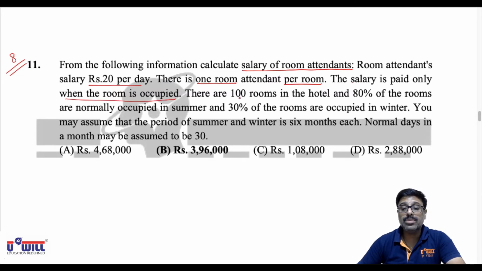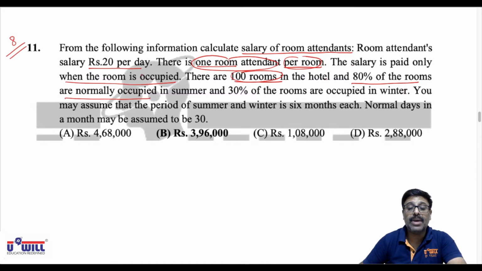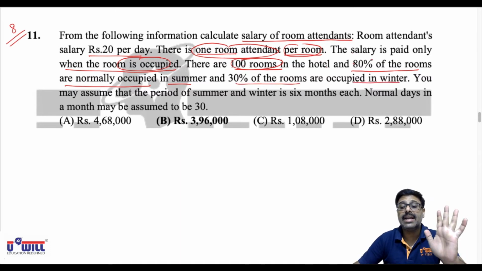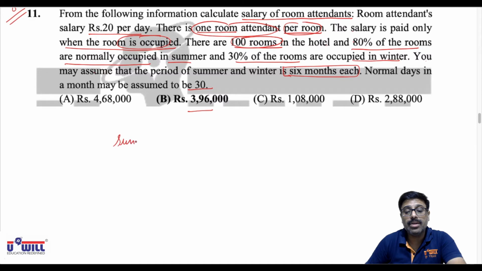So there are 100 rooms. Now per room, one room attendant. So 100 rooms will require 100 room attendants in the hotel, and 80% of the rooms are normally occupied. The salary is paid only when the room is occupied. So 100's 80%, 80 rooms salary only we have to pay in summer, and 100's 30% rooms are occupied in winter, means in summer 80 room salary is to be paid, in winter 30 room salary is to be paid. You may assume that period of summer and winter is each of 6 months, and normal days may be assumed to be 30. So for summer season,